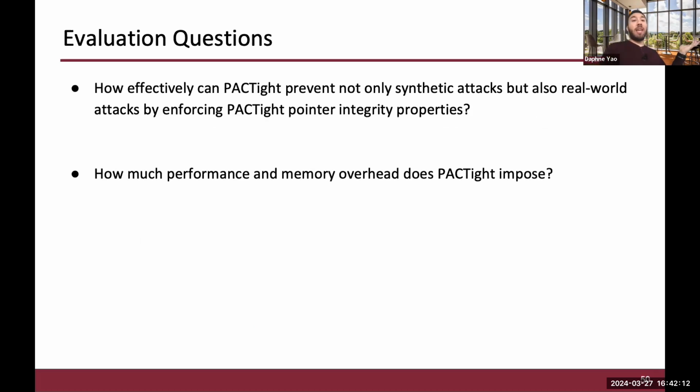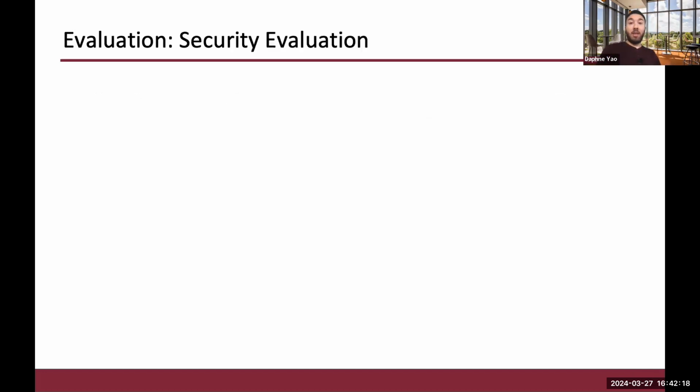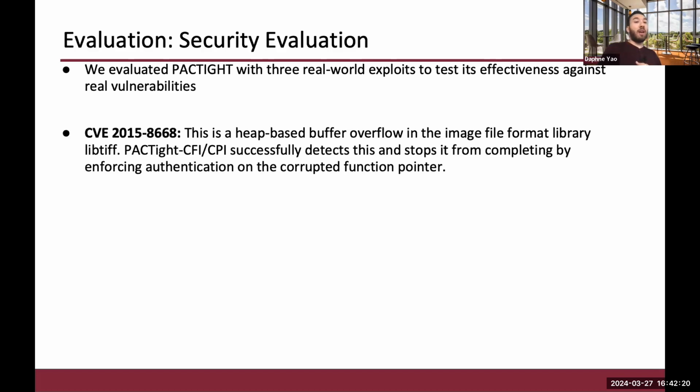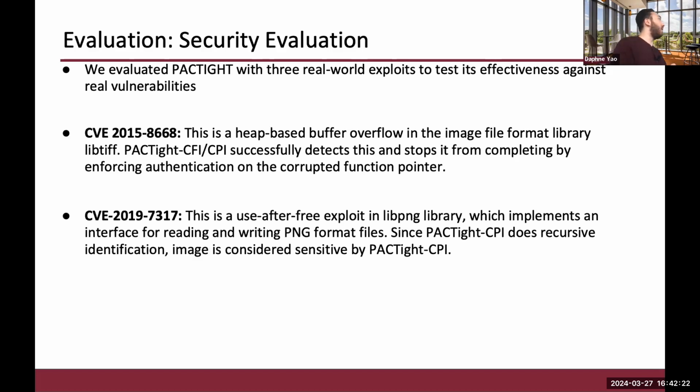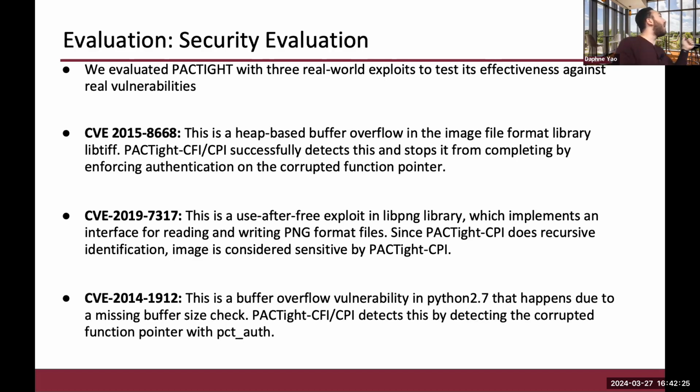So first of all, we answer two questions. How effective is PACTight against security attacks, and how much performance overhead does it impose? So for the security evaluation, we evaluated it against three CVEs: a heap-based buffer overflow, a use after free exploit, and a buffer overflow vulnerability. And these are in libtiff, libpng, and Python. So these are real attacks that exist out there that we've been able to test PACTight on, and we're able to successfully defend against them.